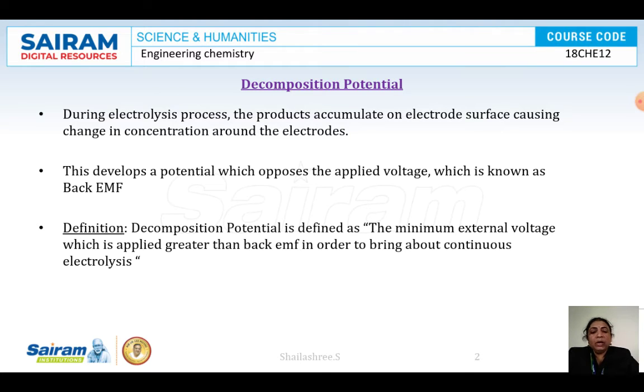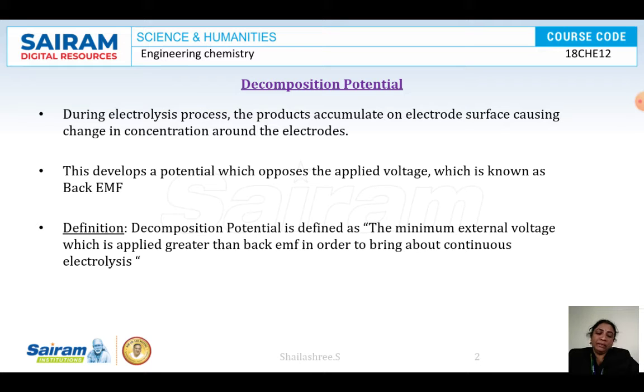So the decomposition potential is defined as the minimum voltage that must be applied to carry out the continuous electrolysis process. For example, for two platinum electrodes dipped in H2SO4 electrolyte, you apply 1.23 volts.